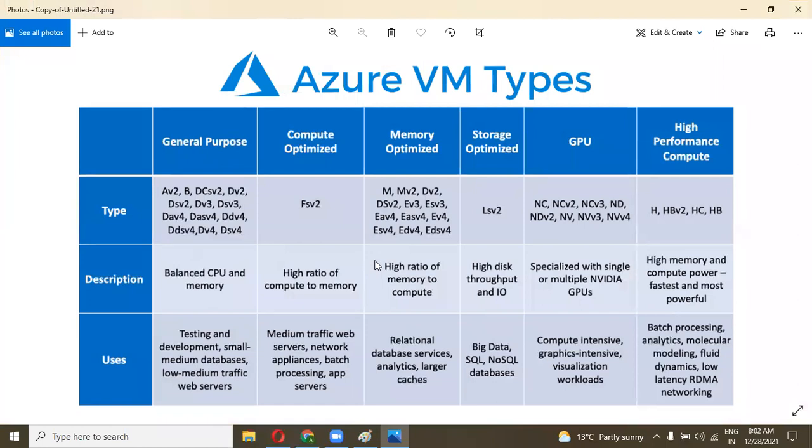As you can see, there are 6 types of compute power in the Azure cloud.